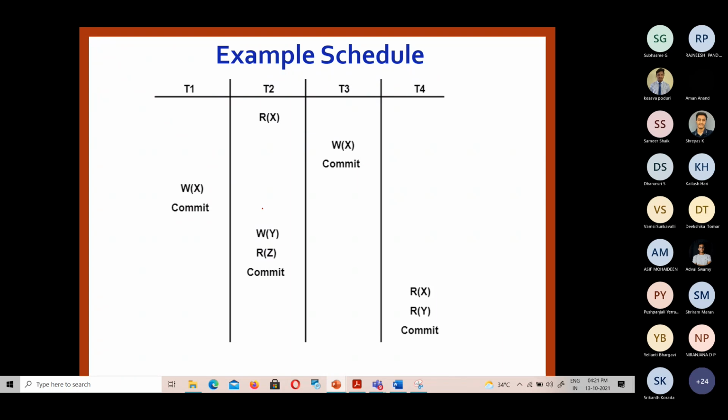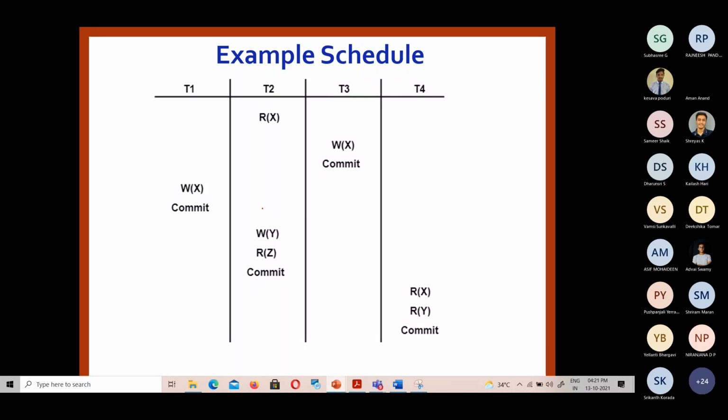Tell me, students. How many conflicts are there? How many dependencies are there? It is not with respect to consecutive instructions. If there is a dependency, we can draw an edge.